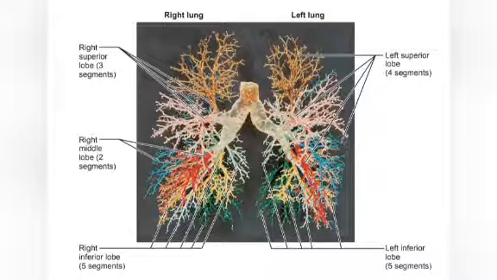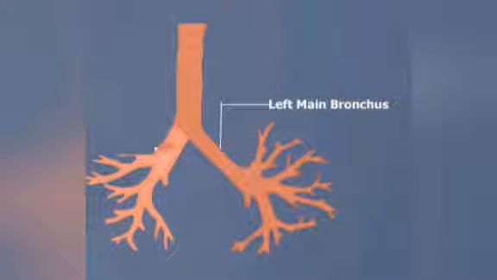Next are the bronchi, that is the right bronchus and left bronchus. A bronchus is nothing but the divided part from the trachea, the branches from the trachea. That is the right and left, which are further divided. And the next one is the left main bronchus, which branches from the trachea. It is smaller in caliber but longer than the right. It divides into two secondary bronchi, which means it has two segments.